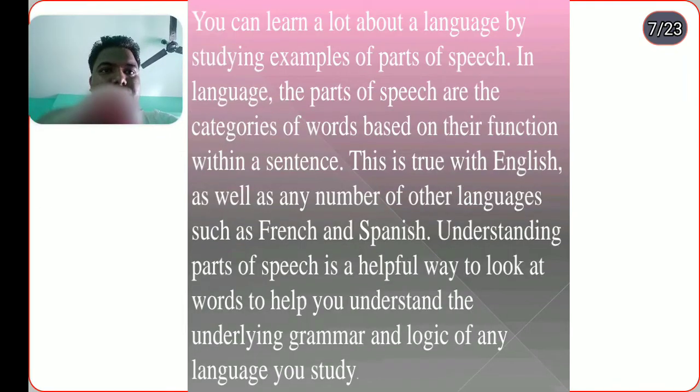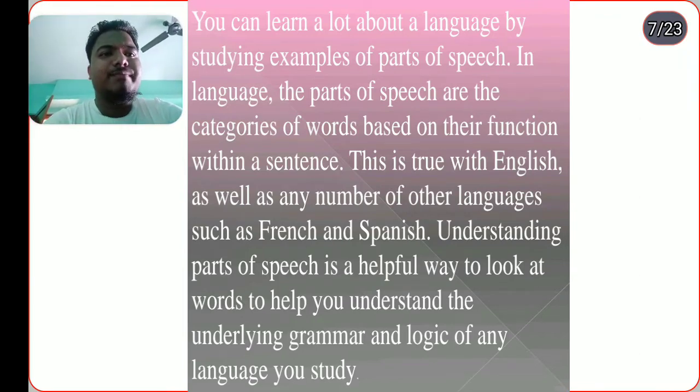So you can learn a lot about a language by studying the examples of a part of speech.